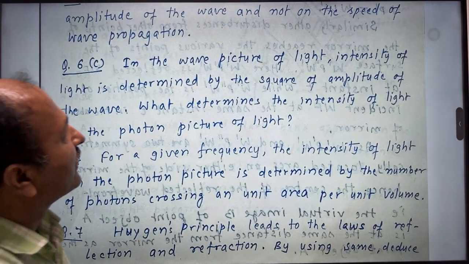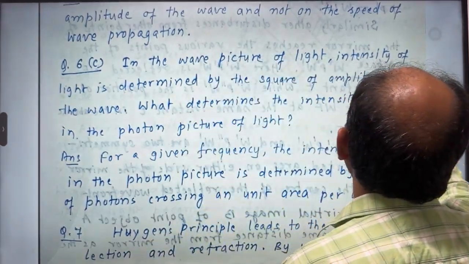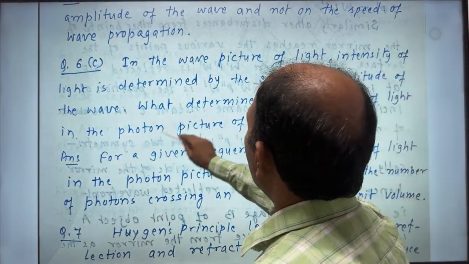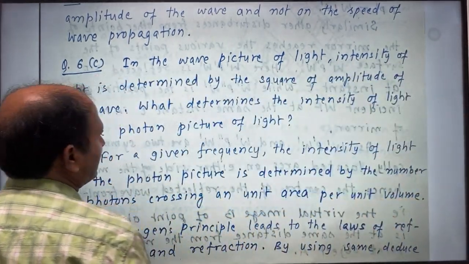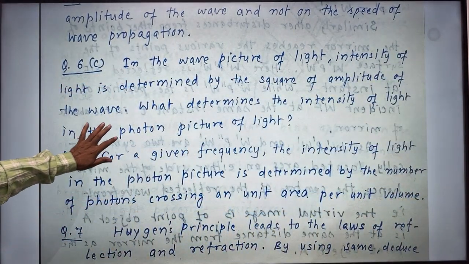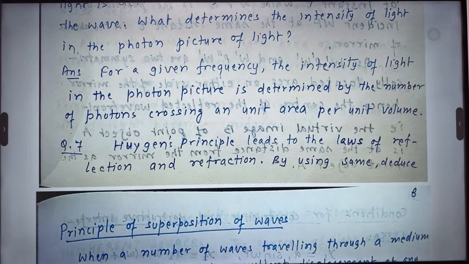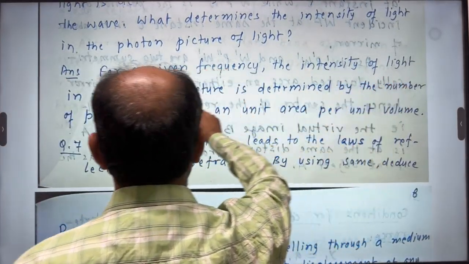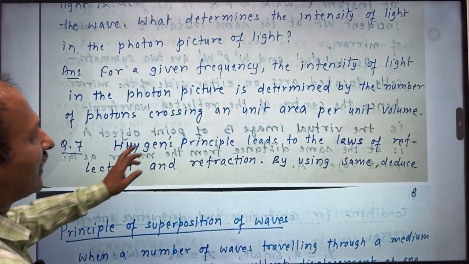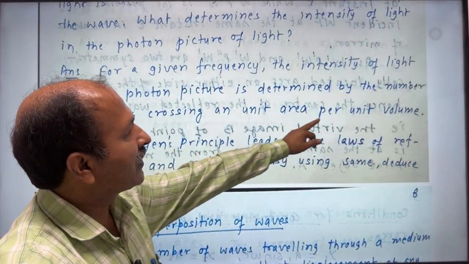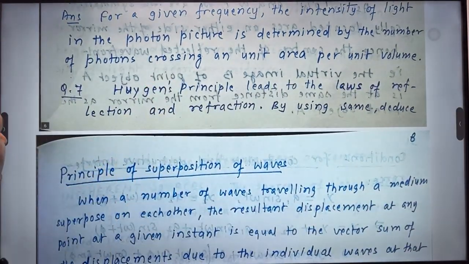Then comes the next question. In the wave picture of light, the intensity of light is determined by the square of the amplitude of the wave. What determines the intensity of light in the photon picture of light? You know, photons are constituents of light. For a given frequency, the intensity of light in the photon picture is determined by the number of photons crossing a unit area per unit time.